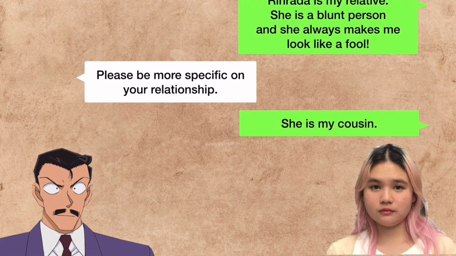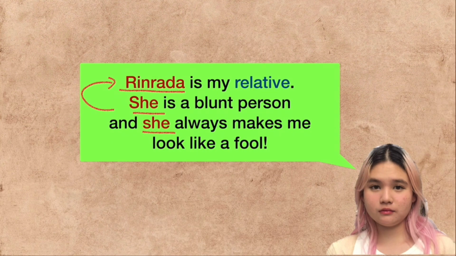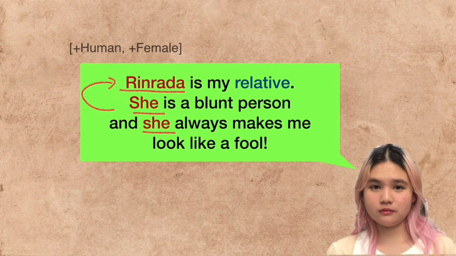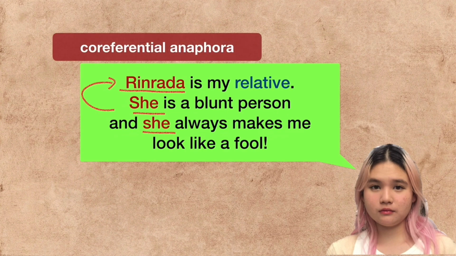She's my cousin. According to the conversation, the pronoun she in the sentence has the same referent as the noun Rilada. In addition, Rilada and she have the same semantic features, plus human plus female. They refer to the same thing, so this is called coreferential anaphora.